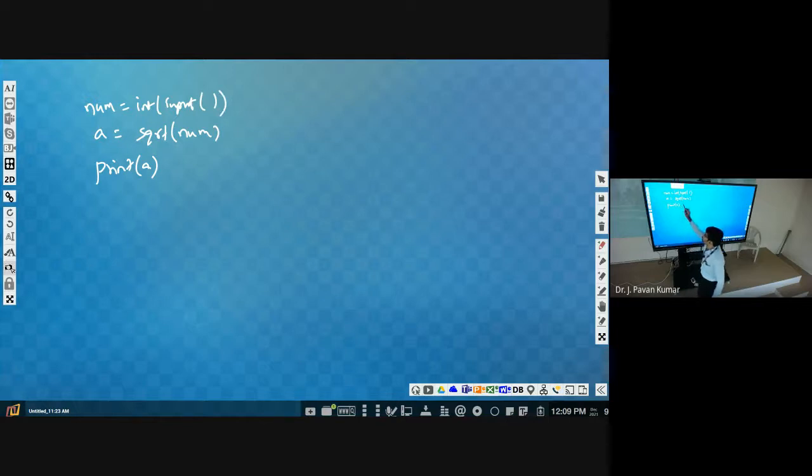Then whatever the number we give, for that it will calculate square root and it will be stored in a, that will be printed. Understand? Now whatever the functions we have defined there, in those functions if you observe